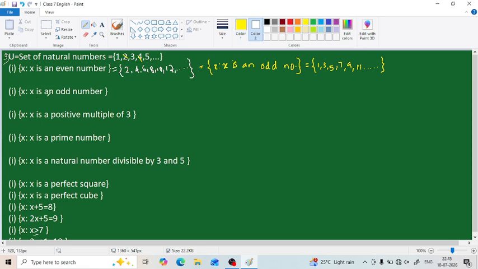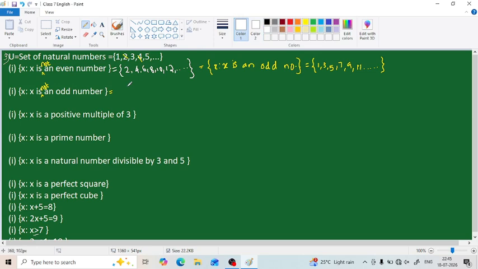What is the question? The set of all x such that x is an odd number. We have to write the complement of this set. In other words, the answer of the first question can be written in this way also. The set of all x such that x is an even number, so what will be its complement? The set of all x such that x is not an even number. We can tell it in that way also. Similarly in this set, the set of all x such that x is an odd number is our set, so what will be its complement? The set of all x such that x is not an odd number. That will be our complement set. In a simple way we can tell it like that.